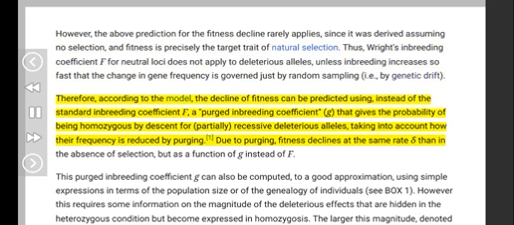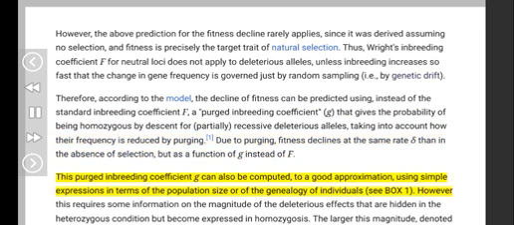Therefore, according to the model, the decline of fitness can be predicted using, instead of the standard inbreeding coefficient F, a purged inbreeding coefficient, G, that gives the probability of being homozygous by descent for partially recessive deleterious alleles, taking into account how the frequency is reduced by purging. 1. Due to purging, fitness declines at the same rate delta as in the absence of selection, but as a function of G instead of F.